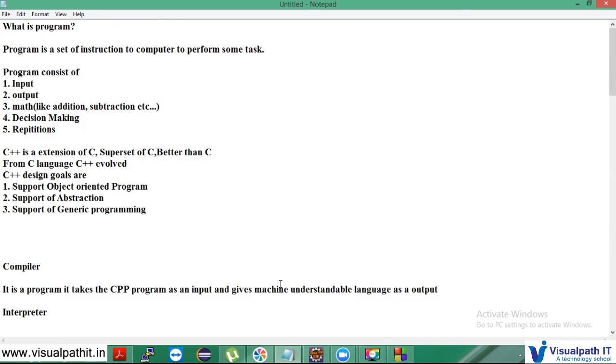So let me give you a recap, right? I just spoke about what a program is. The program consists of input, output, and the mathematical operations, and decision making and repetitions. The input is what we give on the keyboard, and output is what we see as a result of the input. The operations I have simply called the math, instead of saying operation. We'll not be performing only addition and subtraction, we'll be performing more. Then decision making, and then the repetitions. So C++ is actually an extension of C, a superset of C and better than C.